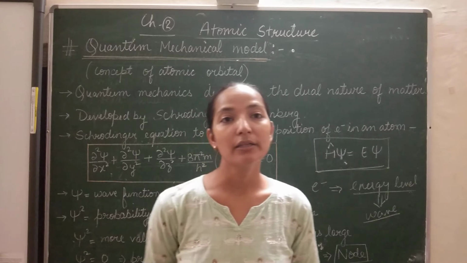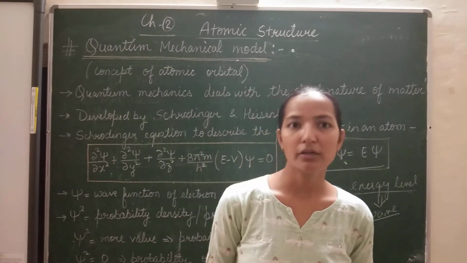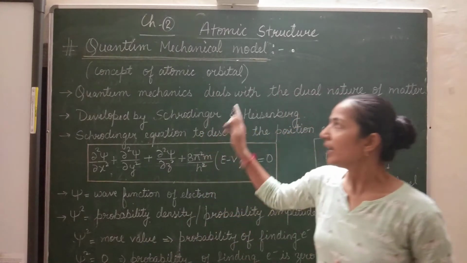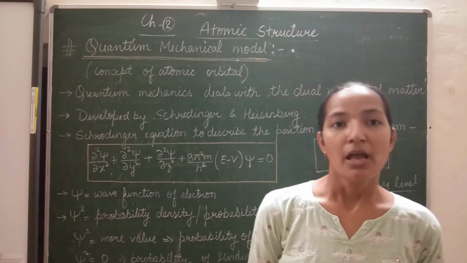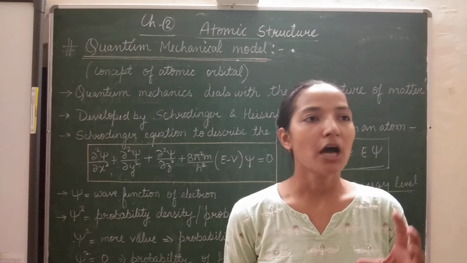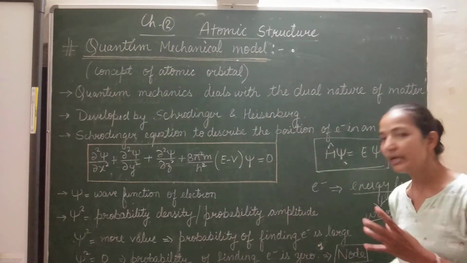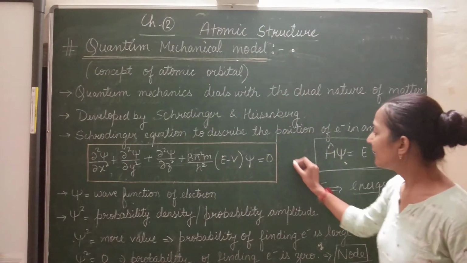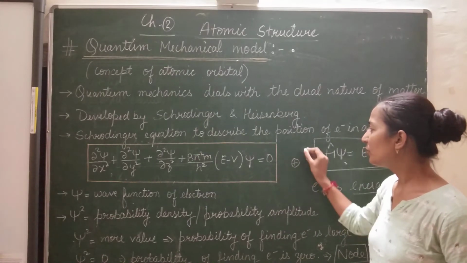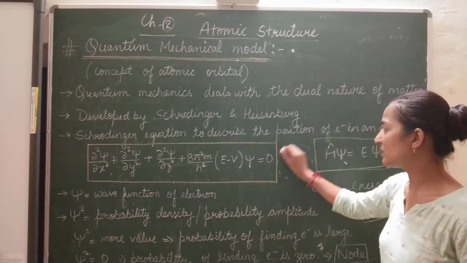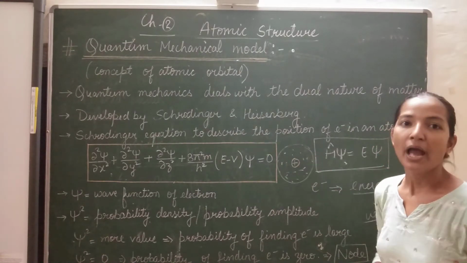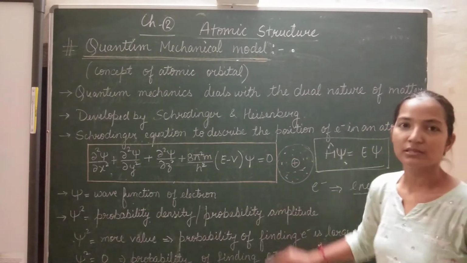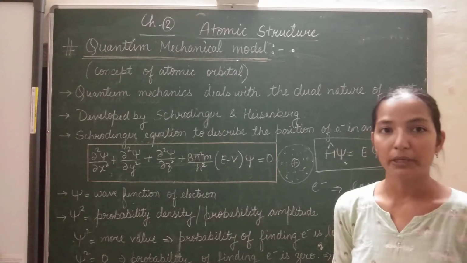He discarded the concept of orbit for some time, and he said that actually in an atom, an atomic orbital is there. And what is an atomic orbital? Like this is a nucleus. So around the nucleus, a three-dimensional space is there where the electron finding probability is maximum. And this three-dimensional space is called the atomic orbital.